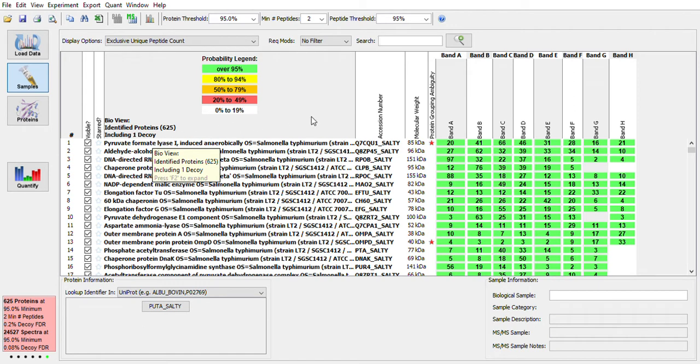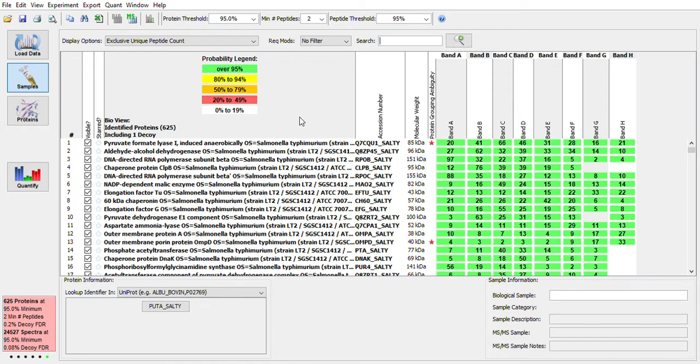And so if you remember with proteomics data analysis, I mentioned that we search our data against protein sequence databases, and then we also search them against a reverse or random version of that protein sequence database in order to allow us to calculate a false discovery rate and let us assess the threshold levels that we're using. So we currently have one decoy database hit that is represented above our current thresholds, and this represents a false discovery rate of 0.2%, and this is represented down here in this pink box.